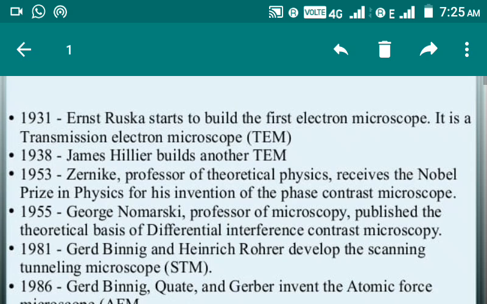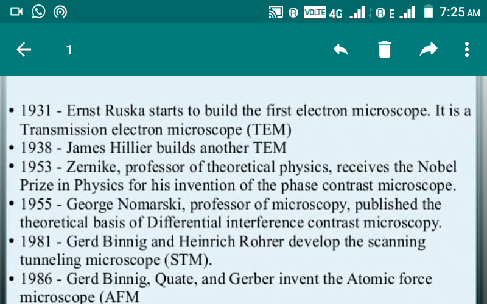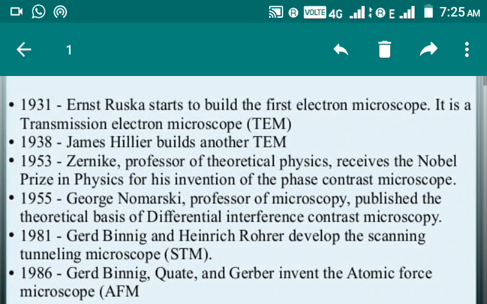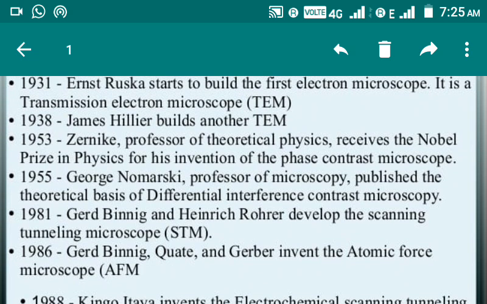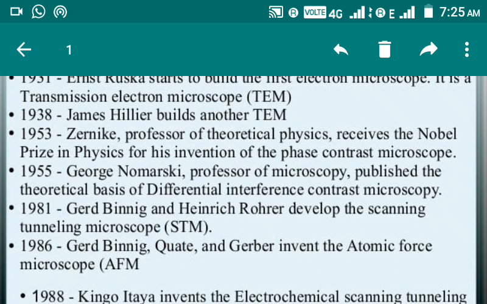In 1938, James Hillier built another TEM. In 1953, Zernike, professor of theoretical physics, received a Nobel Prize in physics for his invention of the phase contrast microscope. This is another kind of microscope you will see in the next couple of lectures. In 1955, George Nomarski, professor of microscopy, published the theoretical basis of differential interference contrast microscopy.